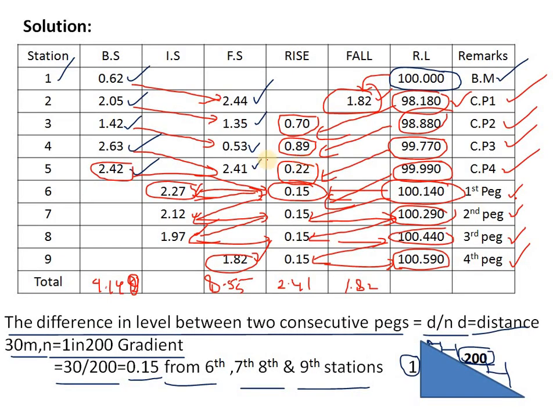So generally we have to think here. First we have to calculate all the levels up to here. BS minus FS, we got the rise or fall. Then to get the IS, we took the first point, that is BS minus rise, and we got the IS. And from the 7th station we did previous station IS minus rise, and again got the IS. Like that we have done up to the FS. So we have got this total and we have substituted it in the arithmetic check.